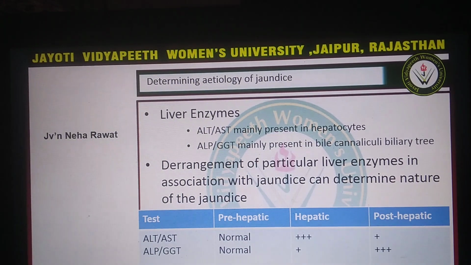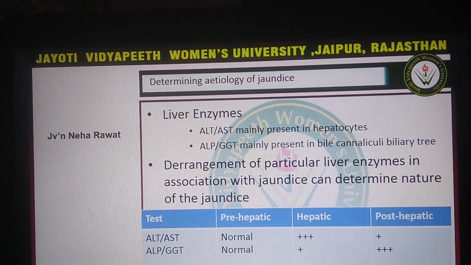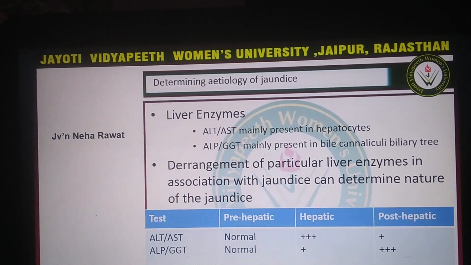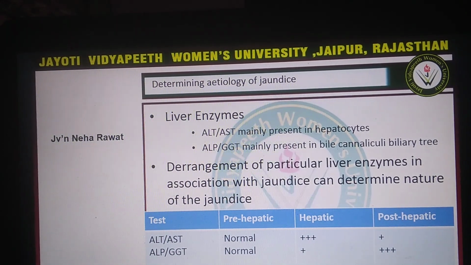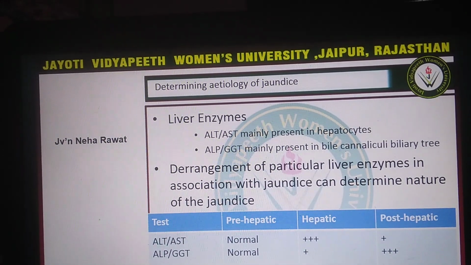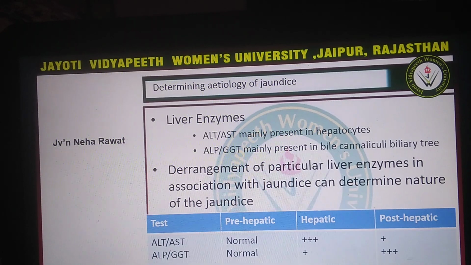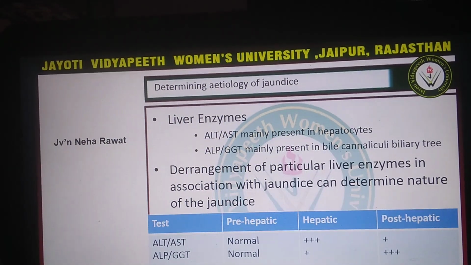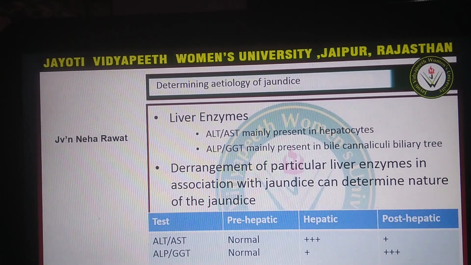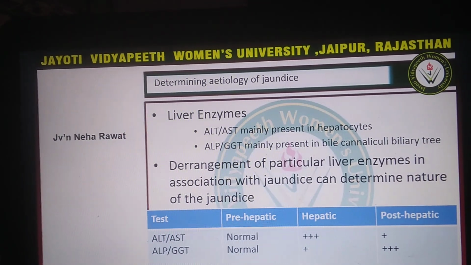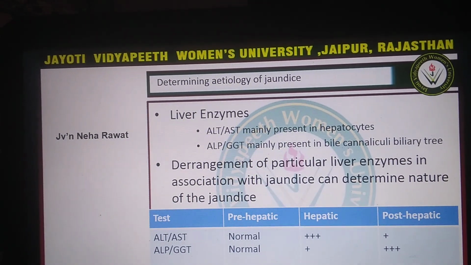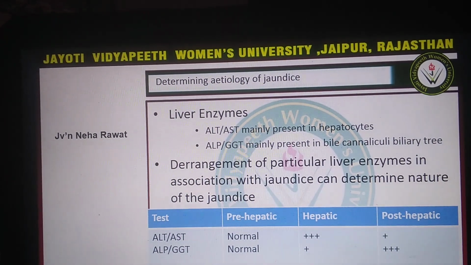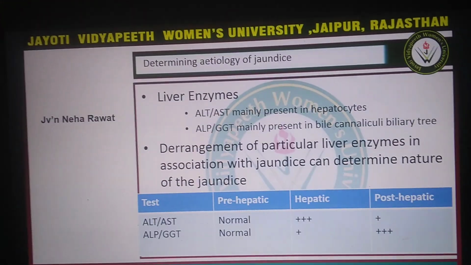Liver enzymes like ALT and AST, which are also known as SGPT and SGOT, are mainly present in hepatocytes, which means in liver cells, and alkaline phosphatase and GGT are mainly present in bile canaliculi. Now here, the derangement of particular liver enzymes in association with jaundice can determine the nature of the jaundice.